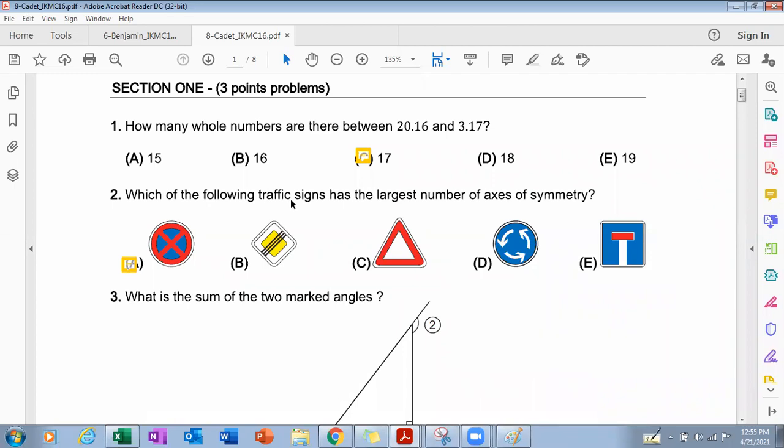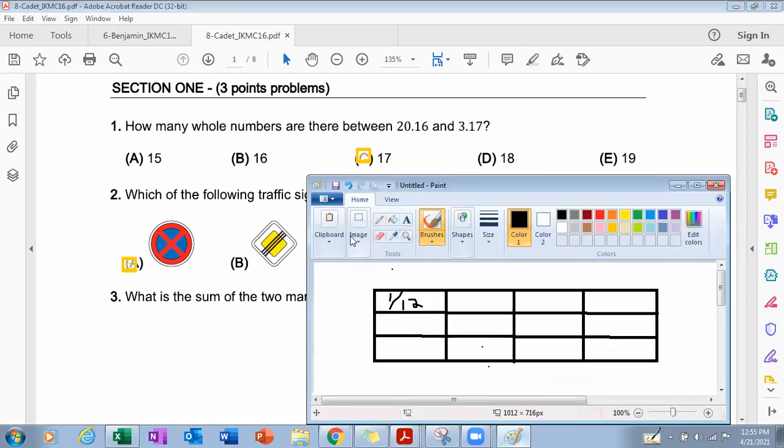Let's solve and explain some more questions in the IKMC past paper of 2016. In the first question, it is asked how many whole numbers are there between 3.17 and 20.16? Okay, let's see how many whole numbers there are.